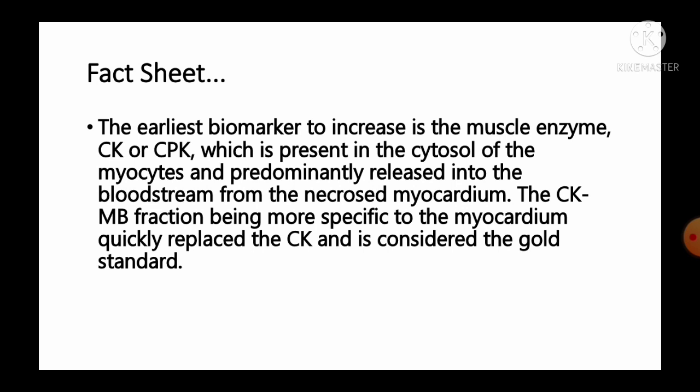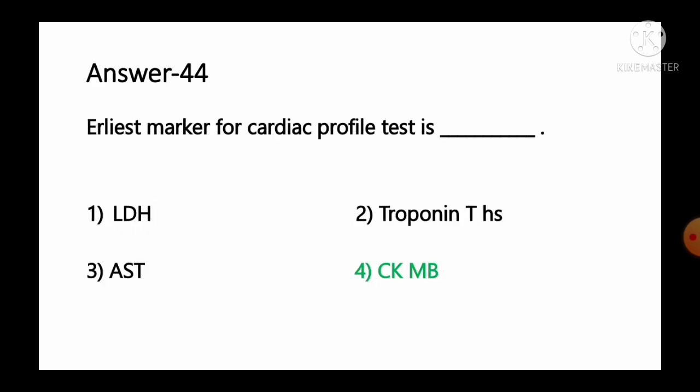The CKMB fraction, being more specific to the myocardium, quickly replaced the CK and is considered as the gold standard for it. So from the given information, we can say CK or CKMB is the earliest cardiac marker for the cardiac profile test that tends to rise within 30 minutes of the injury to the heart's muscles. So option number 4 is the correct answer for this question.